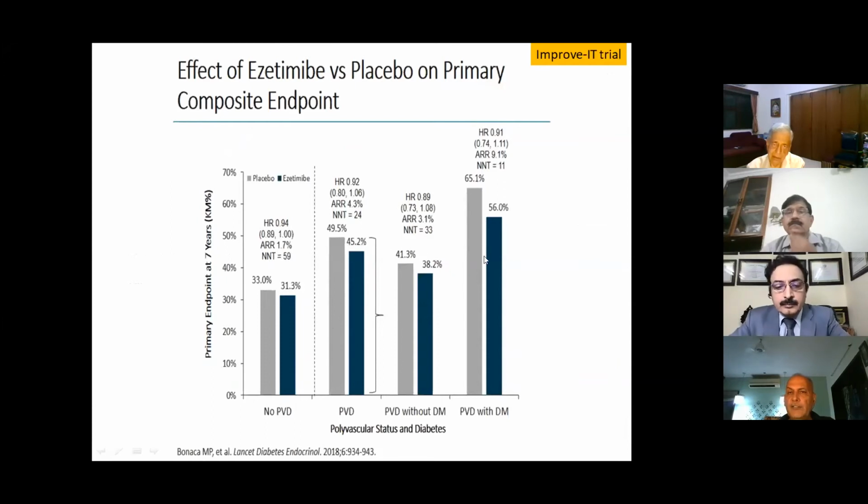And if the patient happens to be diabetic, the absolute risk reduction went up to 9.1 with an NNT of 11. So patients of coronary artery disease with PVD, peripheral artery disease, and diabetes fall into an extremely high risk group, and that is the reason we have classified these patients into the extreme risk group category B.